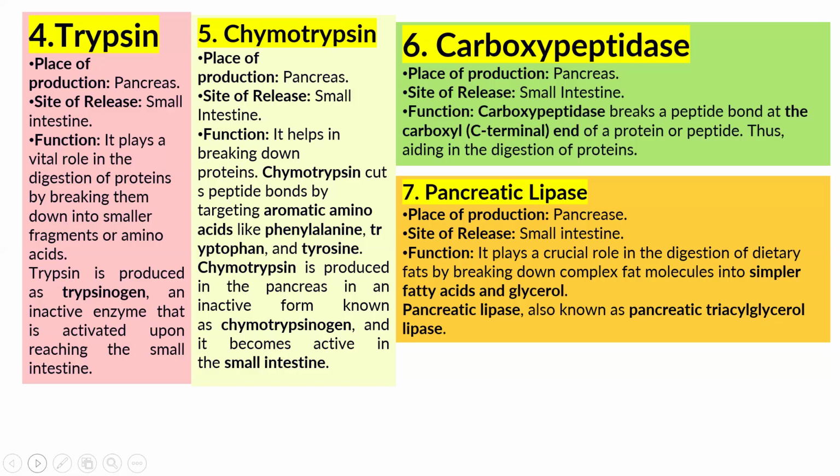Next is trypsin. Just a point to remember, it is a very important enzyme which is secreted by the pancreas and released into the small intestine. Trypsin is produced by the pancreas and released into the small intestine. Trypsin has a very important role in the digestion of protein by breaking it into smaller fragments or amino acids. Last digestion takes place in the small intestine. Digestion will be completed in the small intestine.